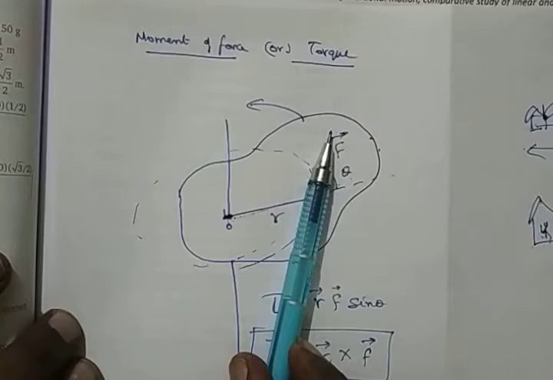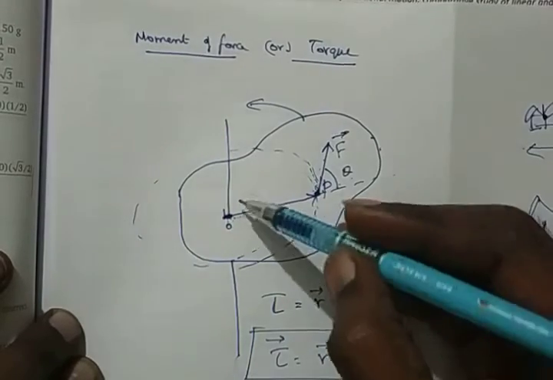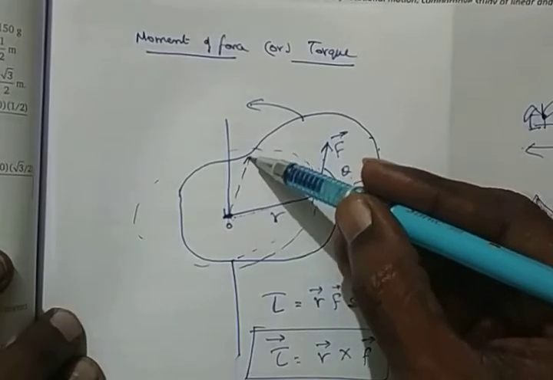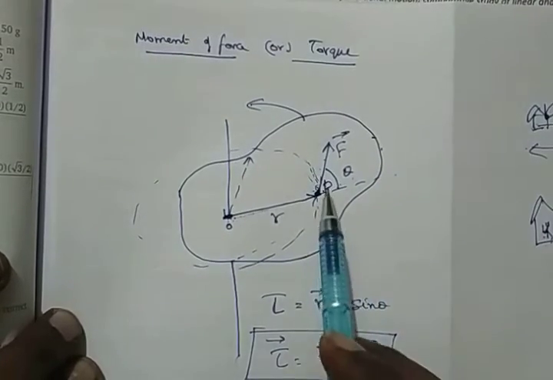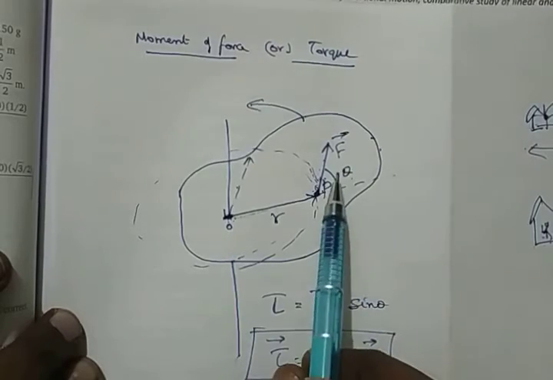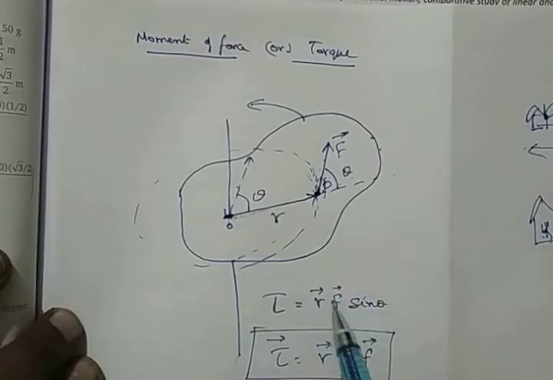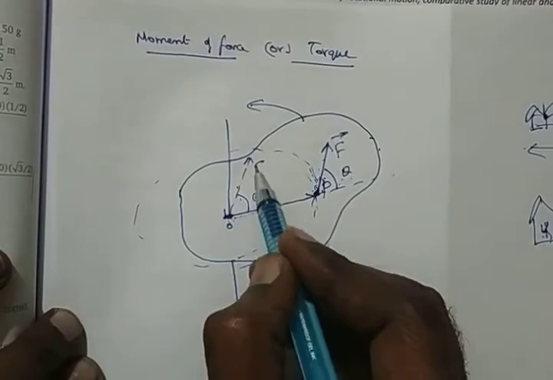Suppose this is the force here, you can parallelly put the same force over here also, which will look as if the force is here. Actually the force is only applied here. This is a thick line, and this is just a dotted line. We are trying to match this so that the angle will be referred here. This same angle is referred here as the F vector.